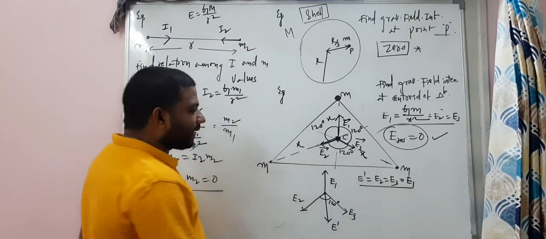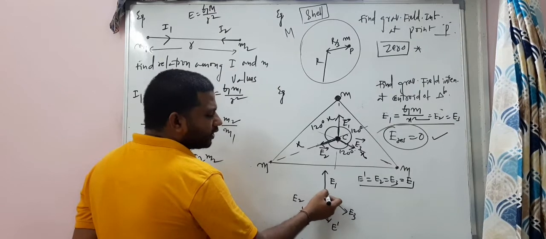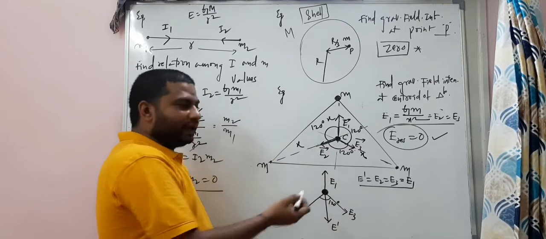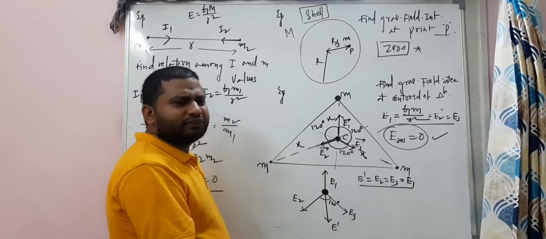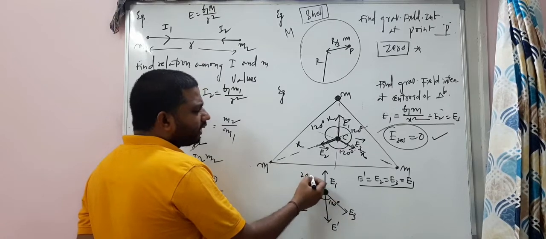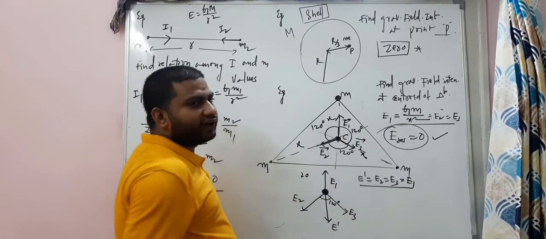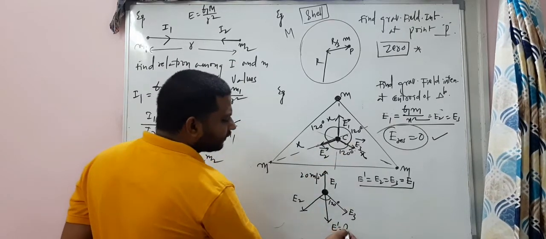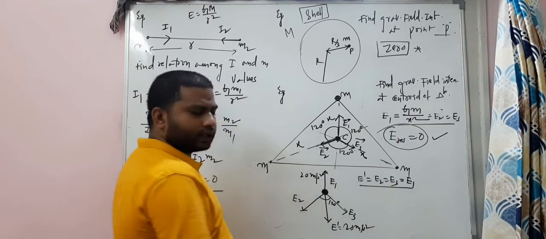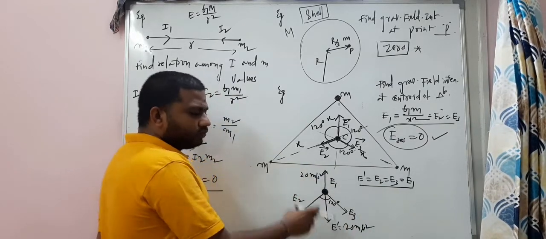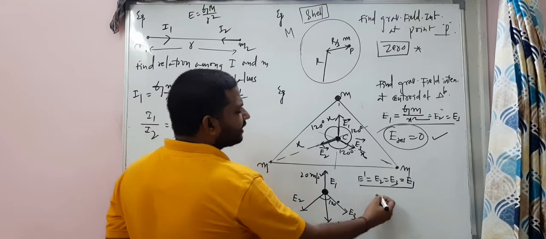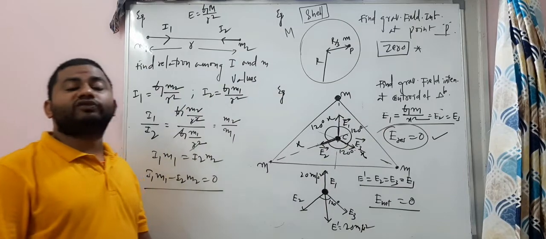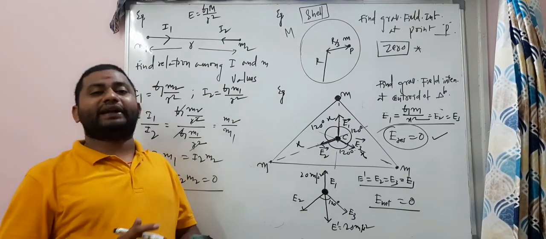Okay, coming back to this point. At this point, now two vectors are acting. One is E1, other one is E dash. E1, E dash, both are having the same magnitude. Say E1, gravitational field intensity, is 20 meter per second square, then this is also 20 meter per second square. So this one and this one both are having the same magnitudes, and the net value at the centroid will be 0. I hope it's very clear to everybody.